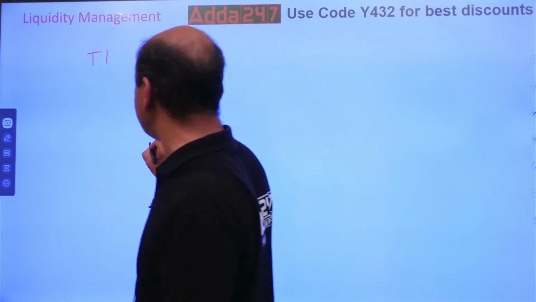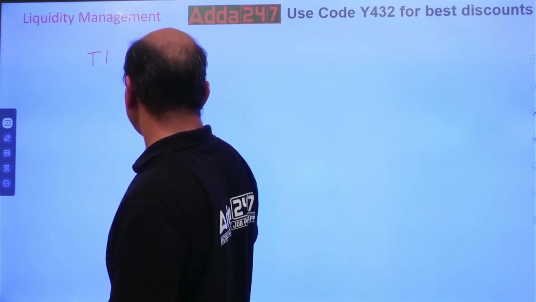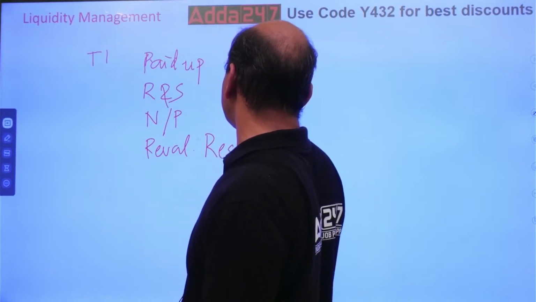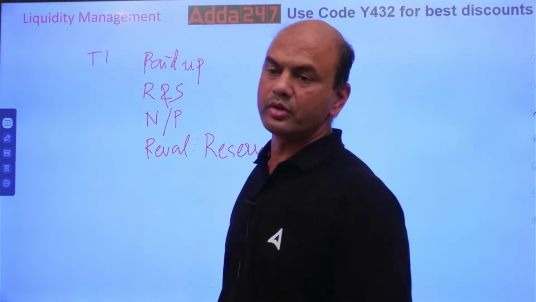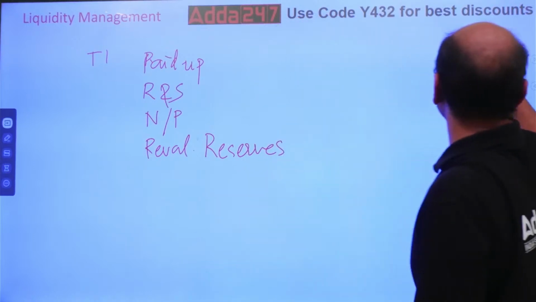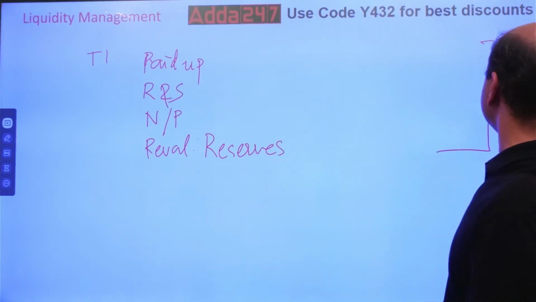Plus I am having revaluation reserves. So these are what I am having in CET1, common equity tier 1. I'll write it over here. All these are the part of CET1.